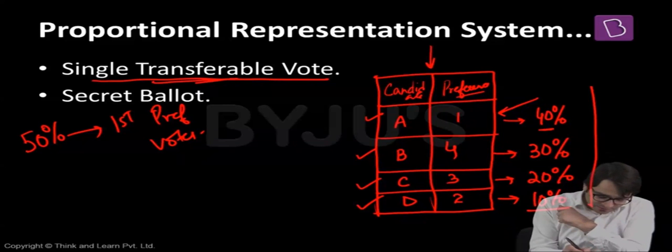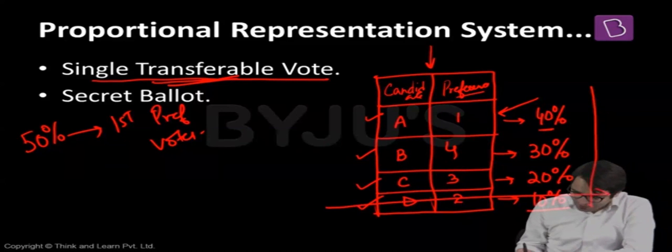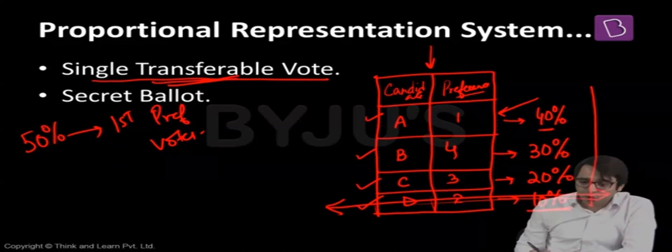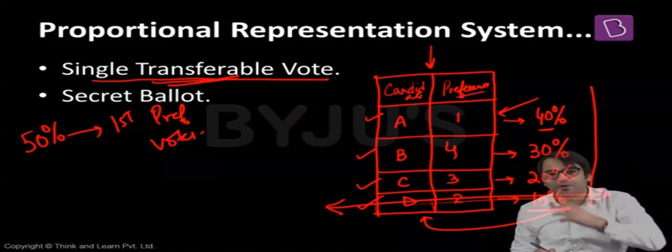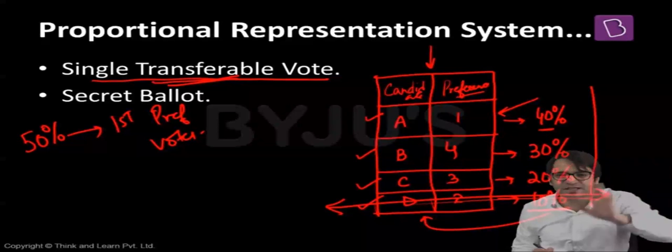Now, there will be transference of the votes. How? Amongst all these candidates, who got the least number of votes? D. D will be eliminated from the contest. That means D is out of the contest because he got the least number of votes. He is shunted out. But those 10% people who gave first preference to D, who was their second preference? That means these 10% people voted for D as their first preference, but who was their second preference?